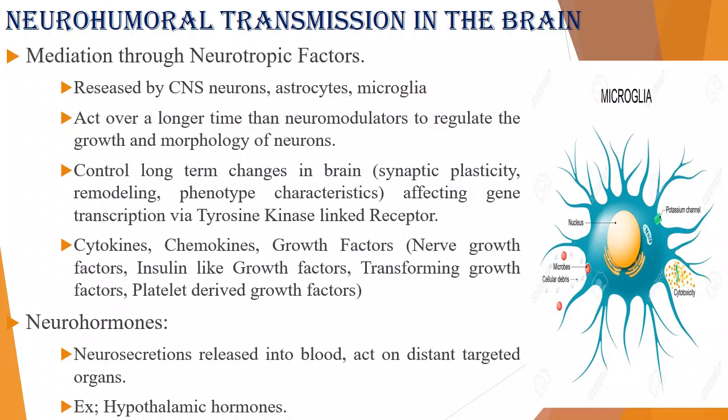So the neurotransmitter activity will be the same. How it is synthesized, how it is released, how it is stored, will be the same in central nervous system neurons as in the peripheral nervous system.